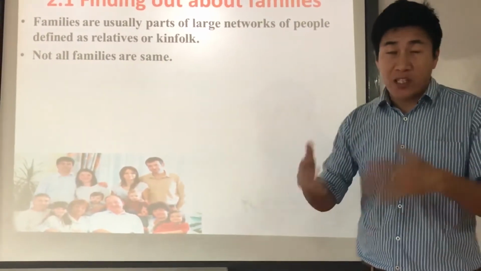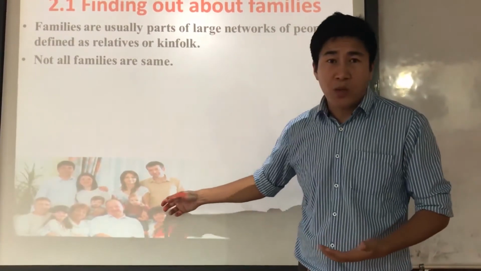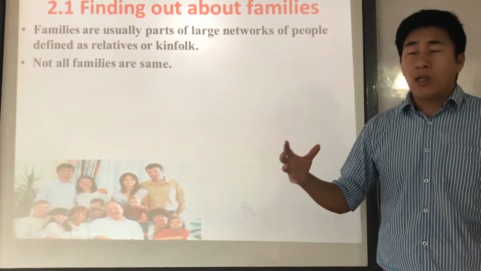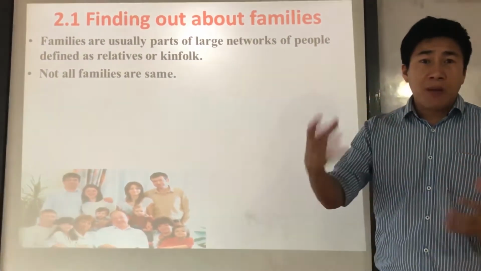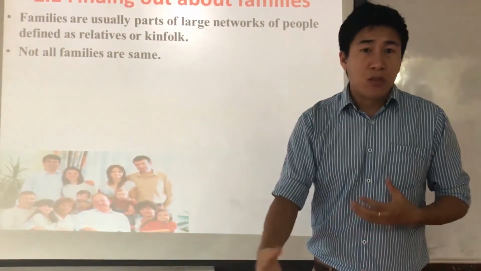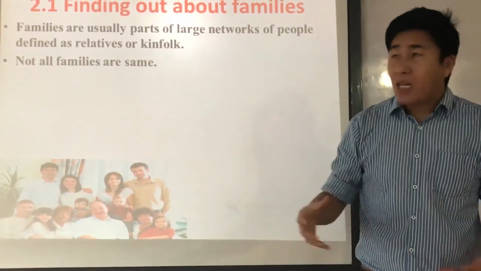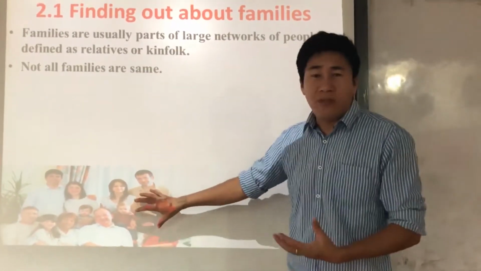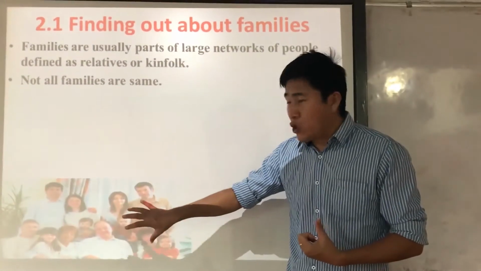In ancient India, in these family structures, the father, mother, grandpa, grandma, uncle, aunt, and the daughters and sons all used to live under the same roof. That kind of family structure we call a joint family.